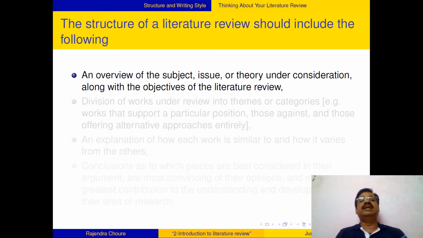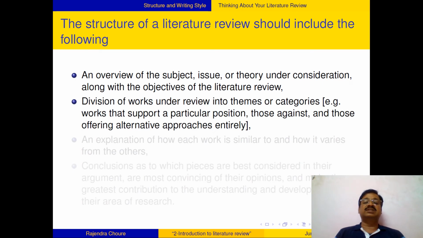Then the structure of a literature review should include the following components. The first basic component is the introduction to the topic, that is, an overview of the subject, issue or theory under consideration. You have to do that. Then division of works under review into themes or categories. Specific headlines shall be there, title shall be there. Your entire topic shall be broken down into sections and subsections.